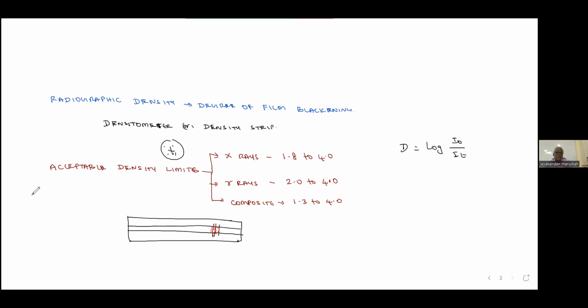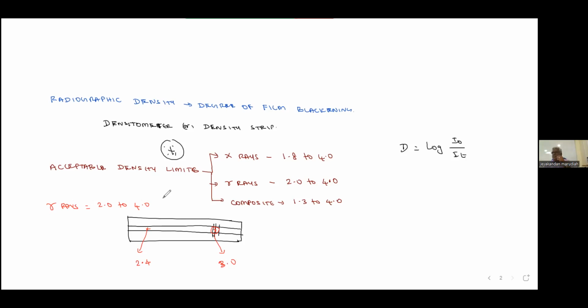Now, for example, this film is taken with gamma rays. What is the gamma ray acceptable range? 2 to 4. Suppose here it is 3. Is it acceptable or not? Acceptable, straightforward. But there is one more condition given in Section 5. Suppose in another area I measure 2.4. Logically, you say because it is within 2 to 4, it is acceptable. It is not like that.